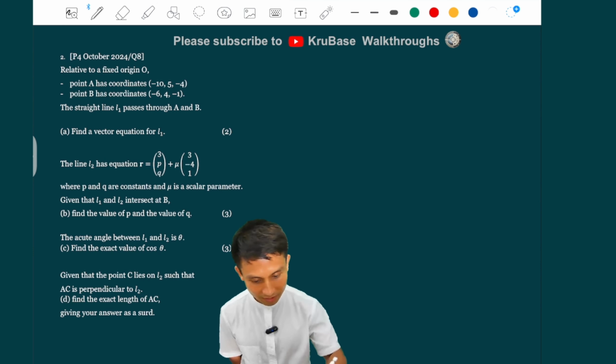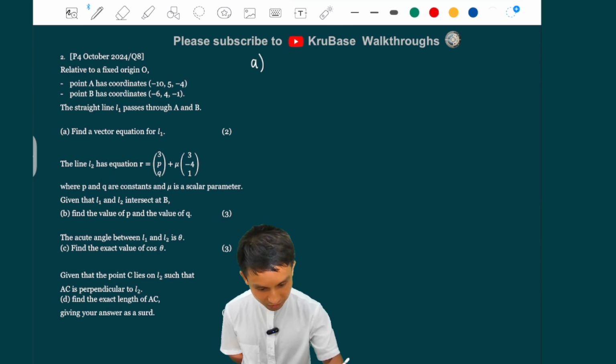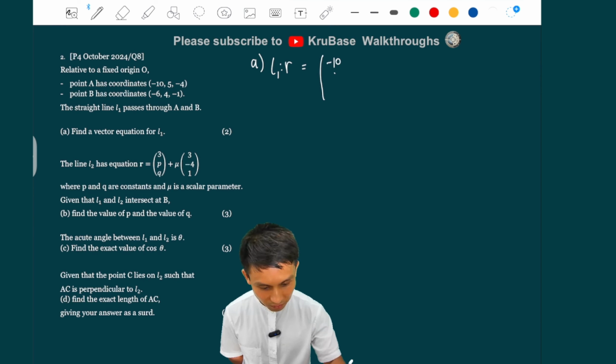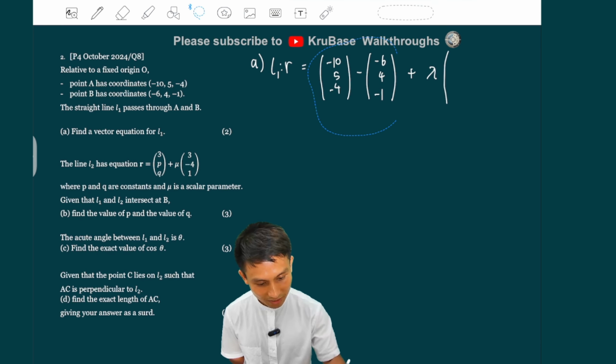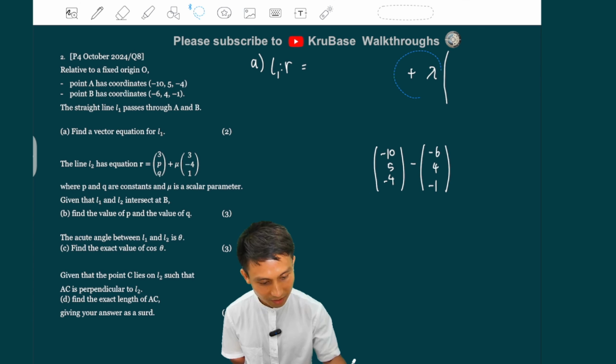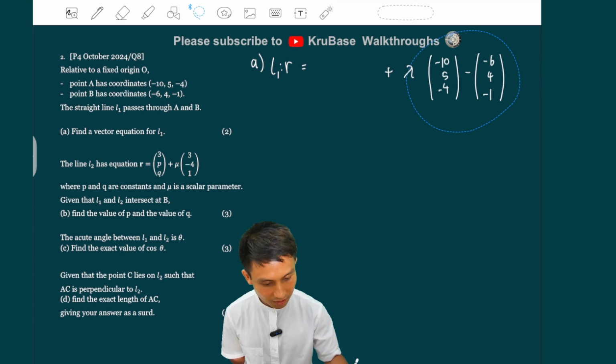Well, this one is classic and easy. You can do r equals, you can just subtract one from another. So I'm just going to do minus 10, 5, minus 4, and then plus lambda. All right, wait, hang on. That should be the vector B there.